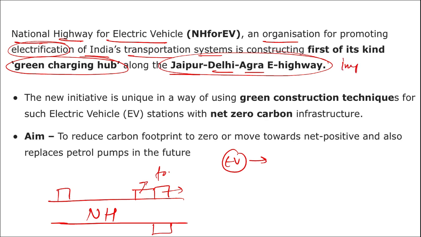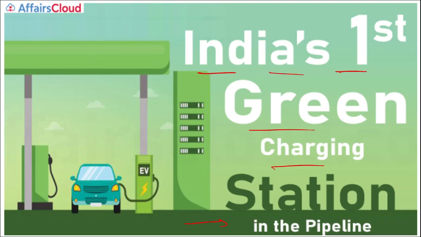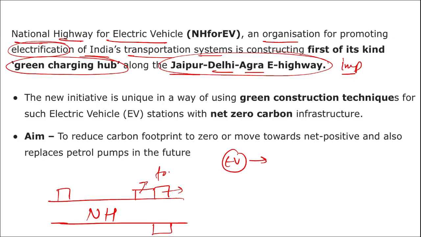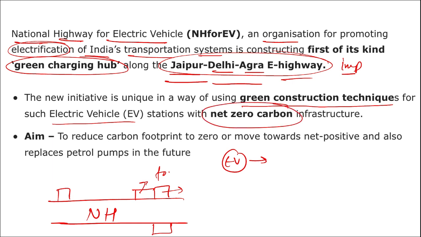Remember this. If asked where India's first green charging station in the pipeline is being built, it is on the Jaipur Delhi Agra Electric Highway. This new initiative is a unique way of using green construction techniques for such electric vehicles, such as net zero carbon infrastructure. The aim is to reduce carbon footprint.